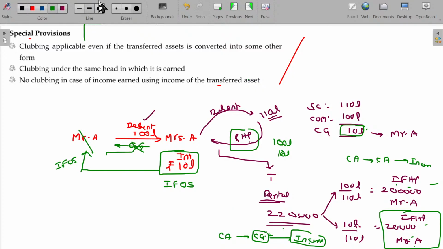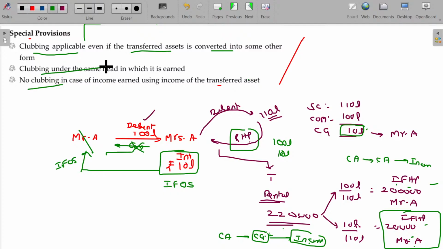Now, the first one you see here: clubbing applicable even if the transferred asset is converted into some other form. Debenture converted into house property. From the converted house property, income generated is clubbed. While converting, if there is any gain generated and that gain is also used for income generation, income generated from such gain is not required to be clubbed.